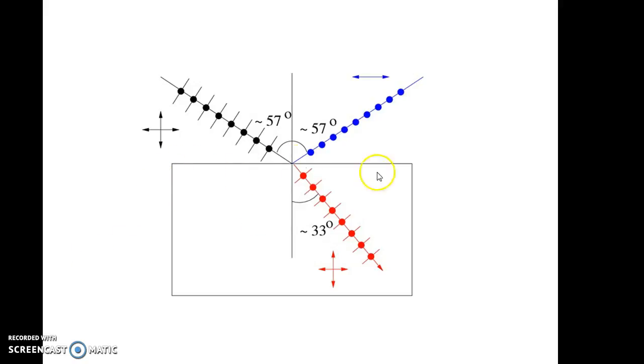So let us consider this as a glass plate which has some refractive index mu, and this is air. So this is nothing but the interface between the air and glass. Then with this as a normal, here a beam of monochromatic light, which is an unpolarized beam of light, is incident at some angle of incidence, say theta.